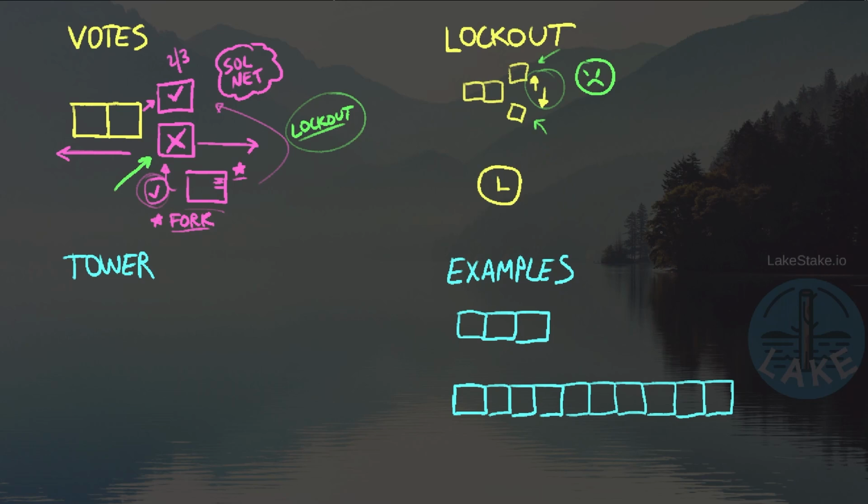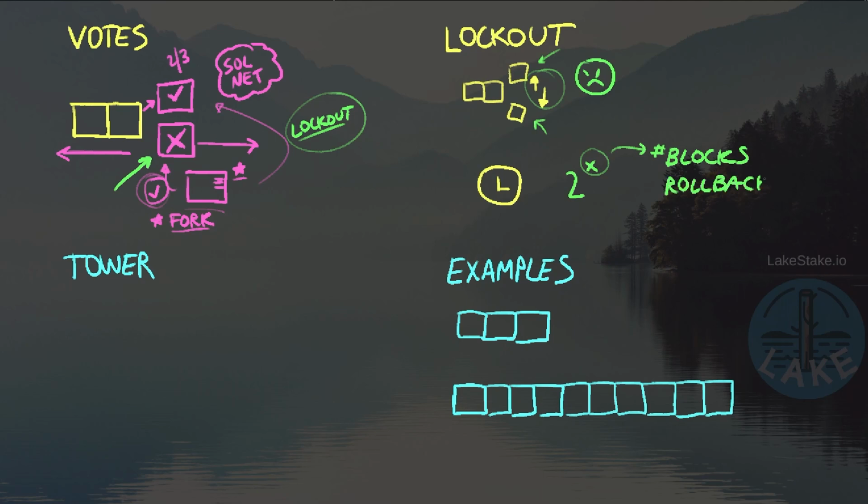Well, it depends on how far back the validator needs to go. If we're just going back by a single block to rebuild off of that, well, the lockout period will be short. If we're going to have to go way further back into the blockchain because we continued to vote on the wrong fork, well, this is where the lockout period might take much longer. The formula for the lockout period is 2 to the x, where x is equal to the number of blocks that we have to go back during what we call a rollback.